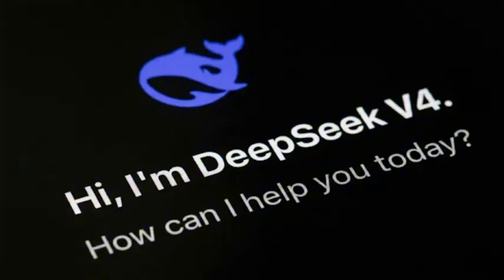Fourth, how to access DeepSeek. The easiest way is to visit chat.deepseek.com. Sign up with your email and start using the model immediately for free. For API access, visit platform.deepseek.com. New accounts receive trial credits. For advanced users, you can download the model from Hugging Face and run it on your own hardware.